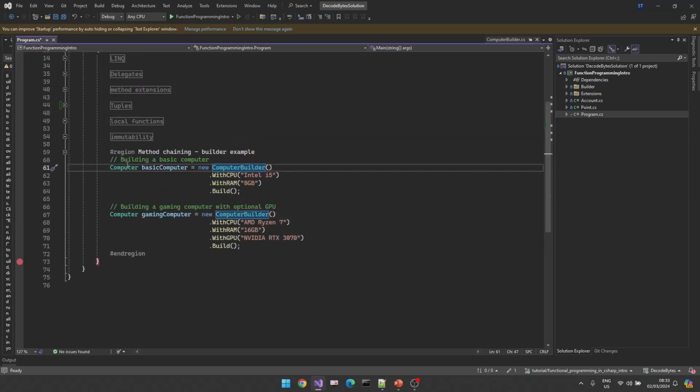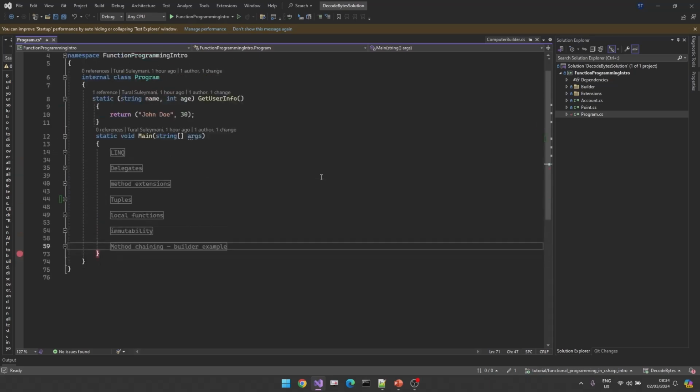Let's see. I want to build a basic computer here. So Intel i5, 8 GB, Build. This is my basic computer. And if I want to build a gaming computer, I will provide different arguments. So here, we are calling a chain of methods to build a complex object. That is also going to be a part of the functional programming idea. So as you see, we have a lot of elements in C# that come from functional programming.